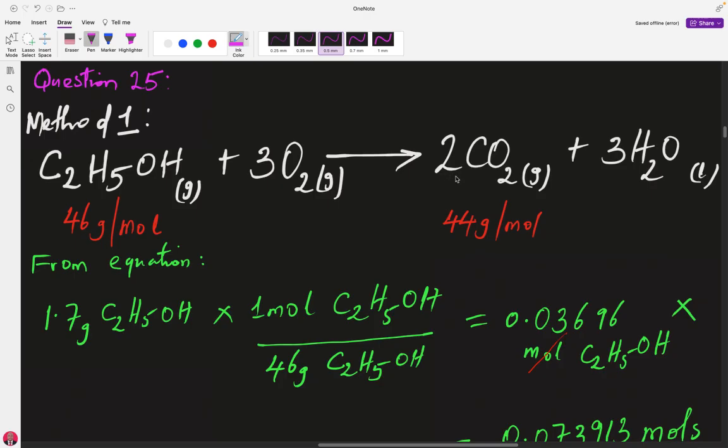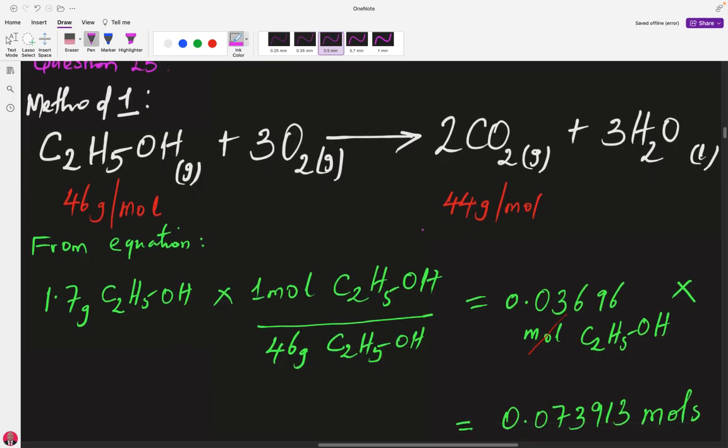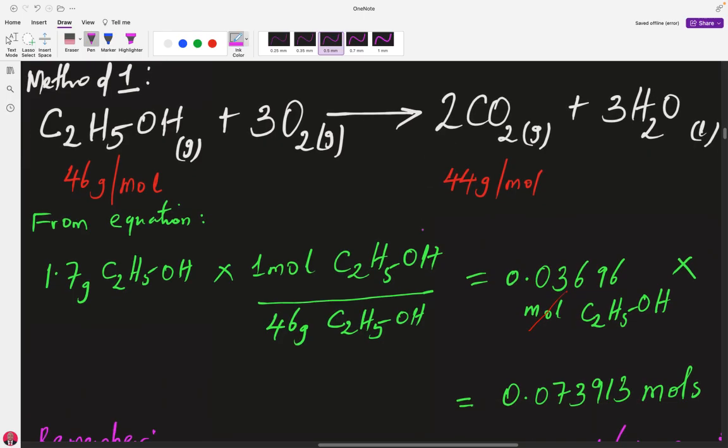Please do not put the moles. Don't multiply it by 2. We will use that later on. Okay? Now, we have been given 1.7 grams of ethanol. What you need to do here is method number 1. You know that to have the number of moles, you have to divide the given mass by the molar mass, and the molar mass has been given. So the given mass is 1.7 grams of ethanol divided by 46 grams of ethanol